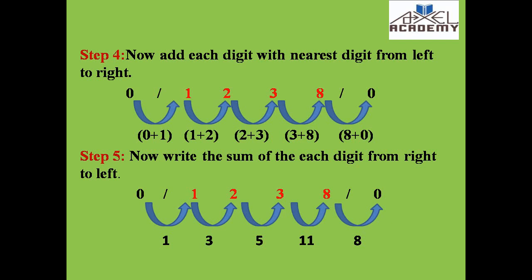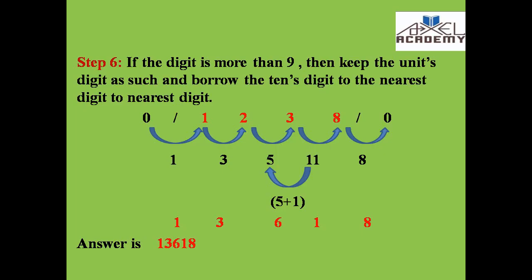I'm adding 0 plus 1, 1 plus 2, 2 plus 3, 3 plus 8, and 8 plus 0. In the fifth step, you sum the numbers from right to left. So 8 plus 0 is 8, 3 plus 8 is 11, 2 plus 3 is 5, 1 plus 2 is 3, and 0 plus 1 is 1. The last step, as usual: if it is more than 9, keep the unit digit as such and carry the tens digit to the nearest digit.